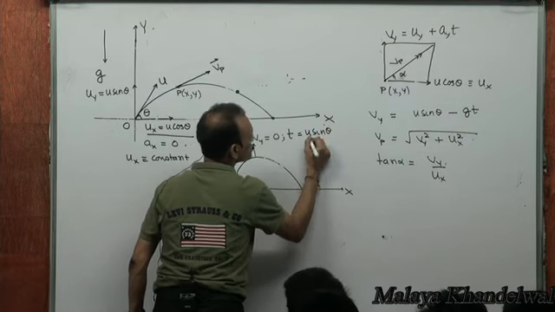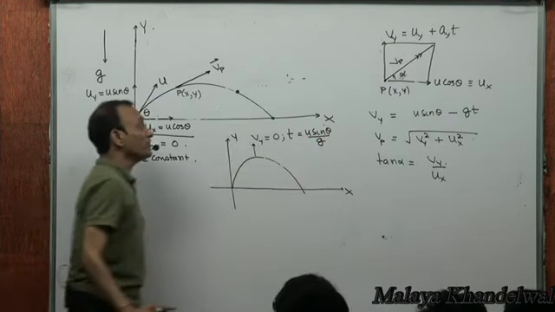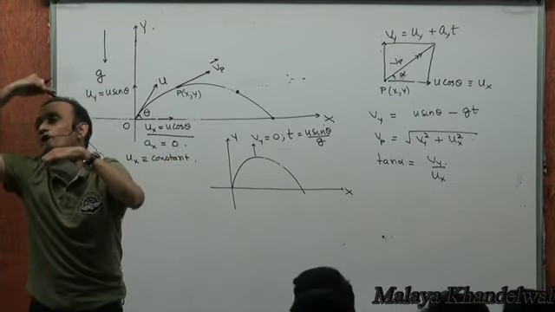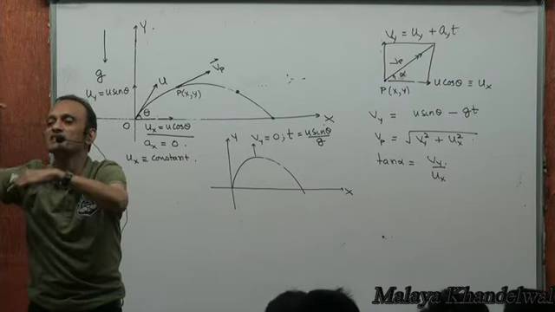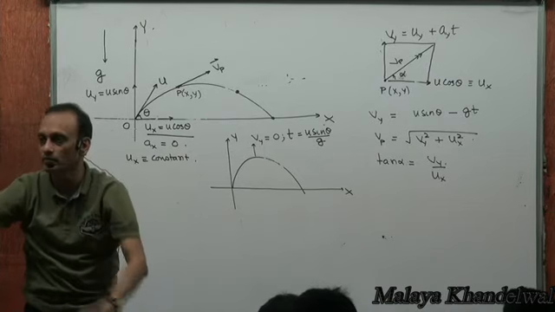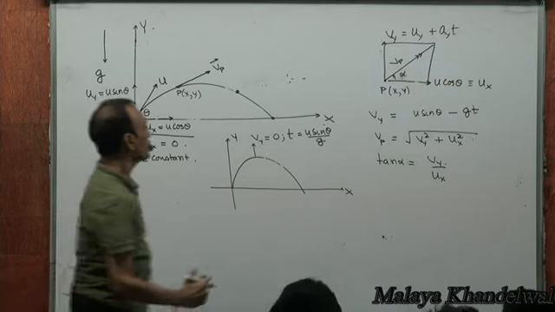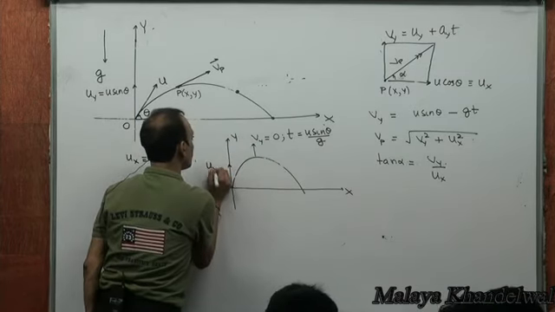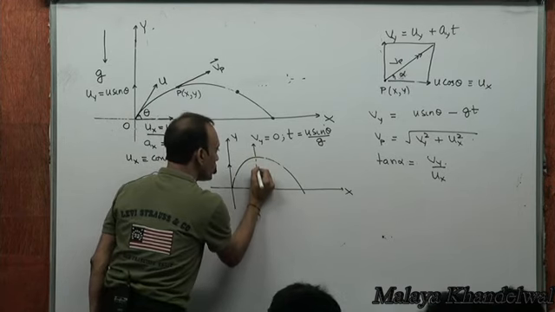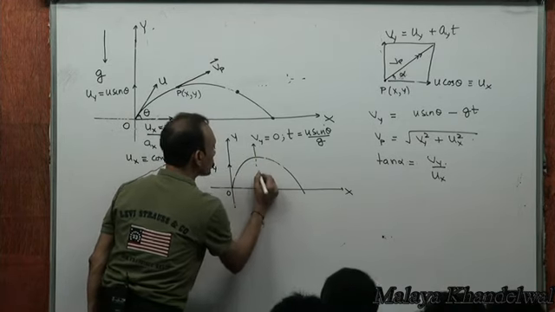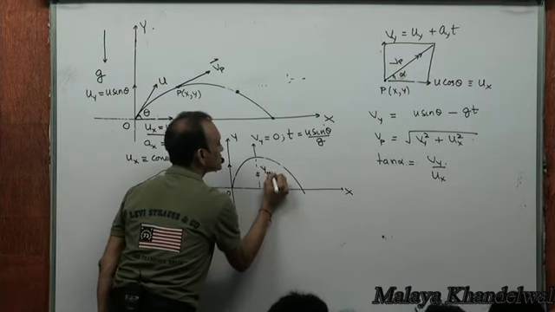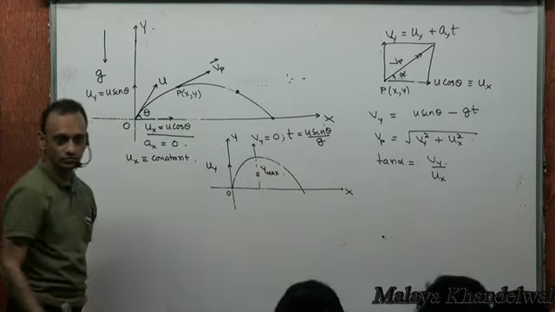And as I discussed in the previous case, if the vertical velocity has become 0, that must be a state of maximum y or maximum height. Yes or no? And so uy is the initial vertical velocity, Vy becomes 0, and this then is y max, the maximum height.